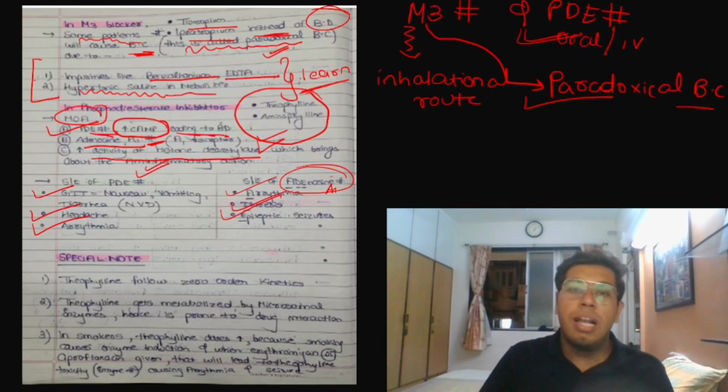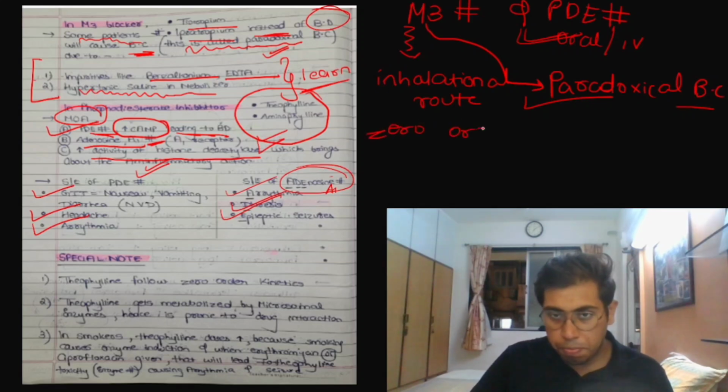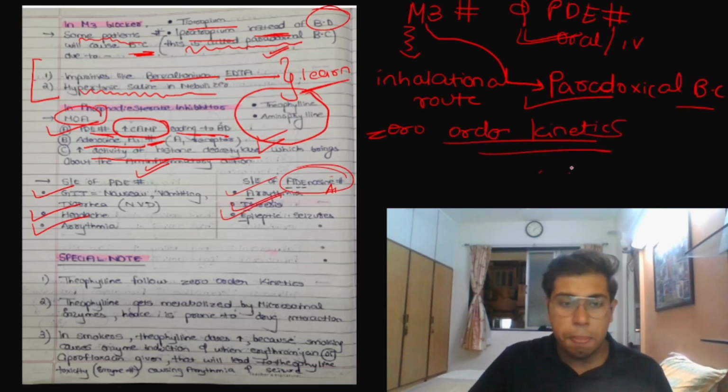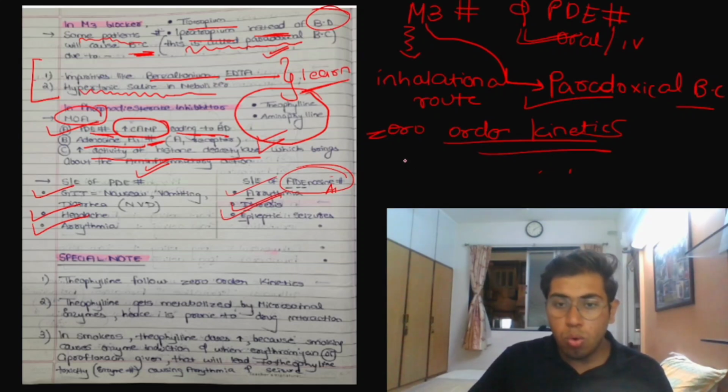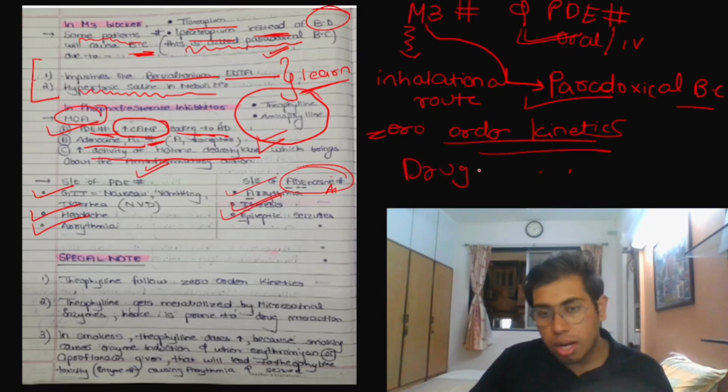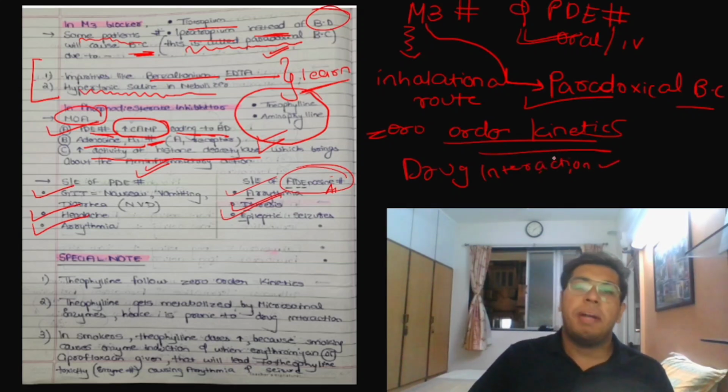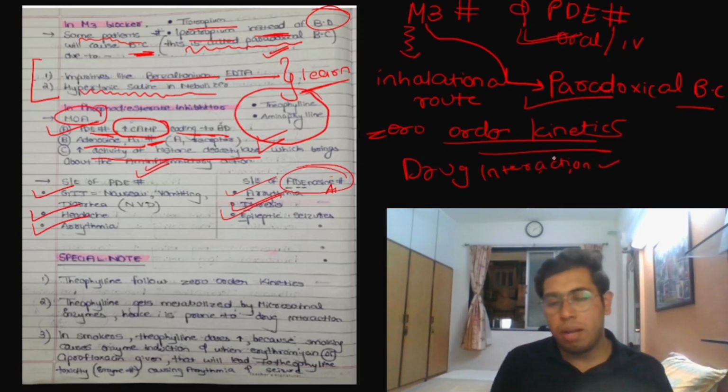But on theophylline, a question comes: which is the order of kinetics they follow? They follow zero order kinetics. Again, your general pharmacology reference that they follow zero order kinetics. Okay. Next thing which is there, mind you. Are they prone to drug interaction? Yes. Because they are metabolized by the microsomal enzyme, they are prone to drug interaction.